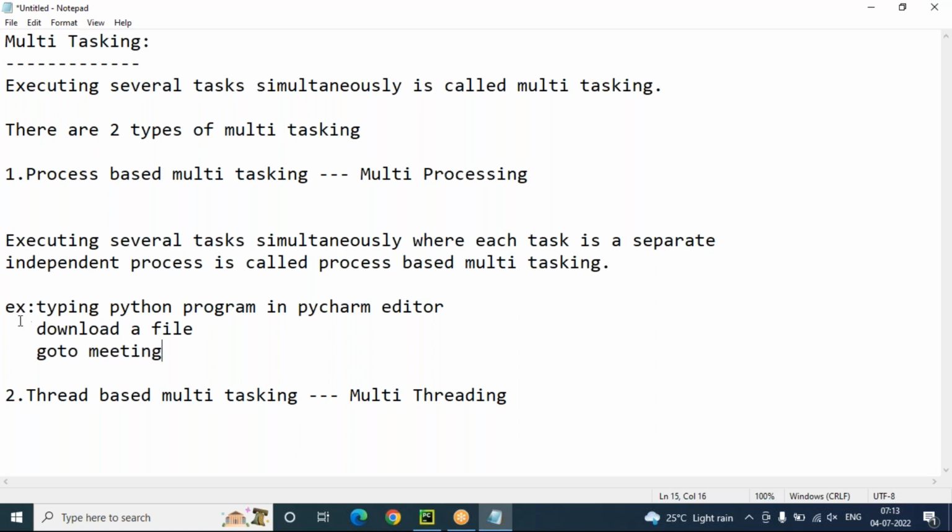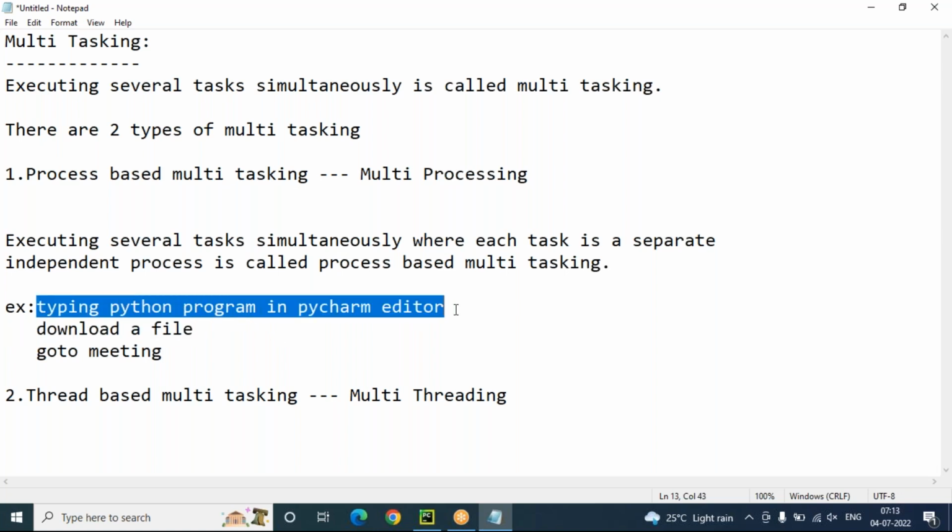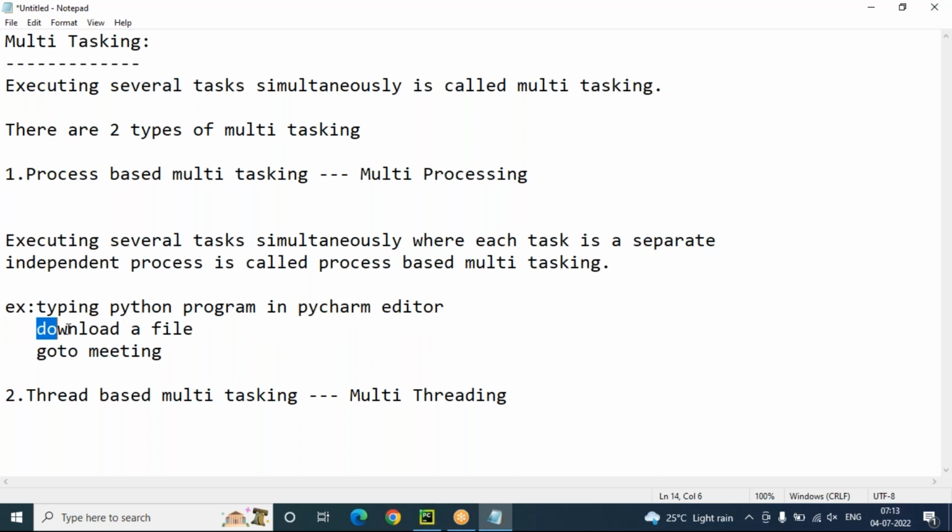So look here, how many tasks am I doing in parallel? Typing a Python program in the PyCharm editor. At the same time, I have just started downloading a file from the same computer. And also for your session, GoToMeeting recording is going to take place. So how many tasks are running at this moment? Three tasks: typing a Python program, downloading a file behind the scenes, and GoToMeeting software recording all these things, audio and video.